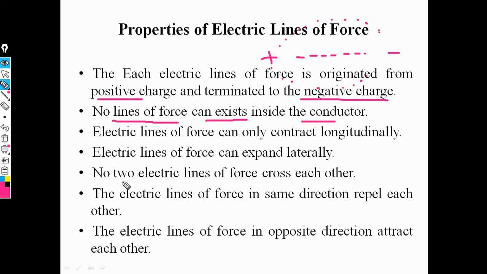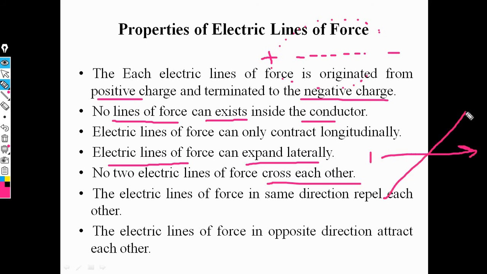Then the electric lines of force can expand laterally. Then two electric lines of force cannot cross each other. For example, this is the first electric line of force. It does not cross another electric line of force. That means they do not cross each other. And electric lines of force moving in the same direction repel each other.